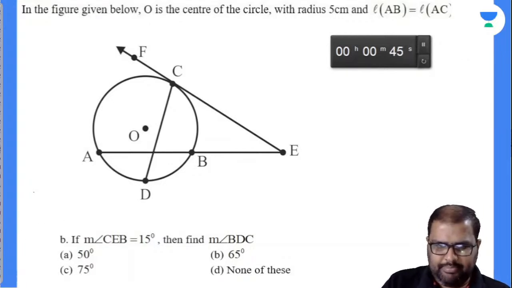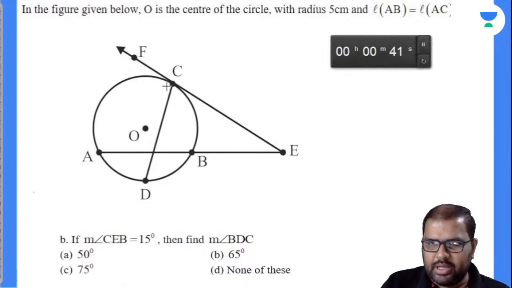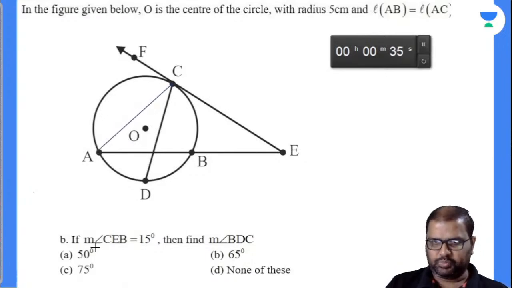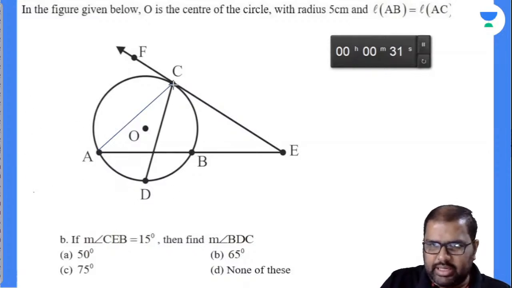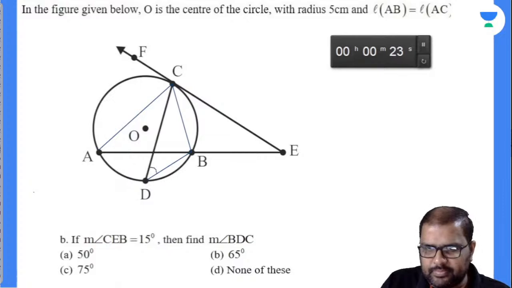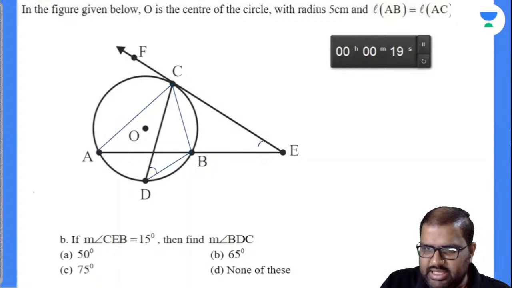So again the same pattern. I'll just draw the diagram for you because I have used some time of you now. According to the data, what they have given is AC is equal to AB. Angle CEB is given, so I'll take down these angles also. This is the question asked. Angle BDC is the question asked. Now this angle is given as 15 degrees, it seems.